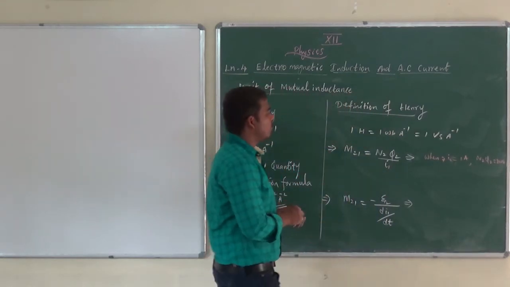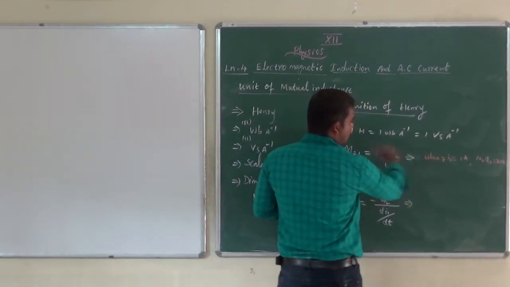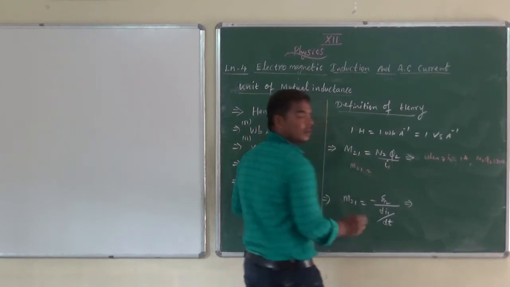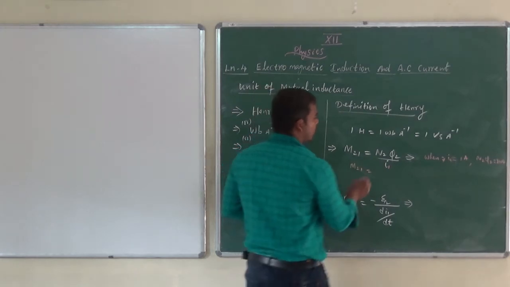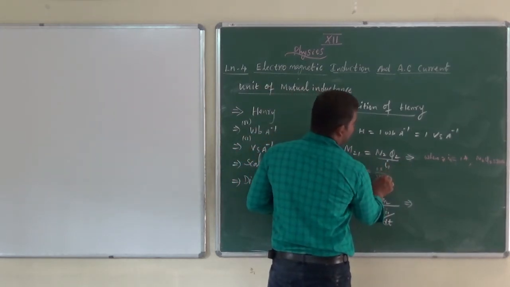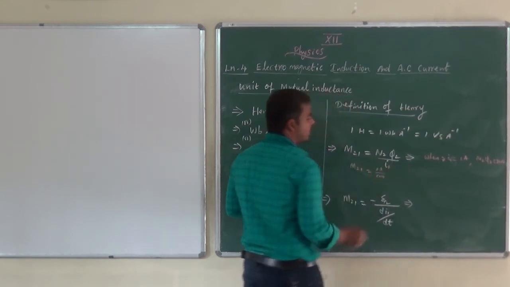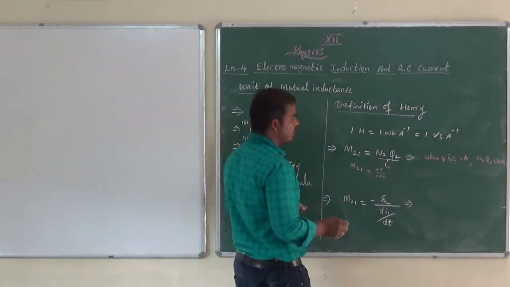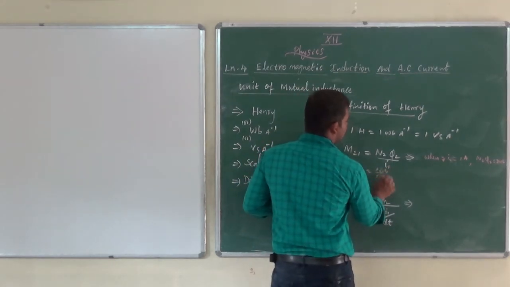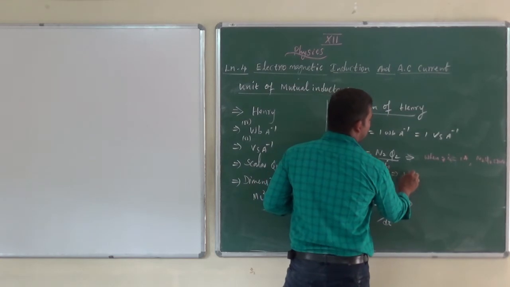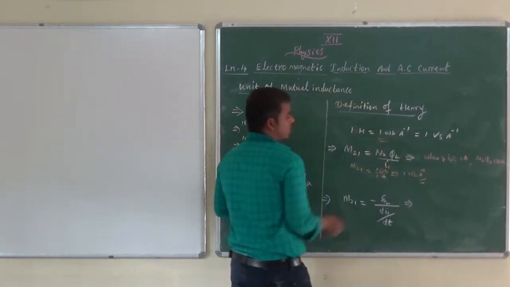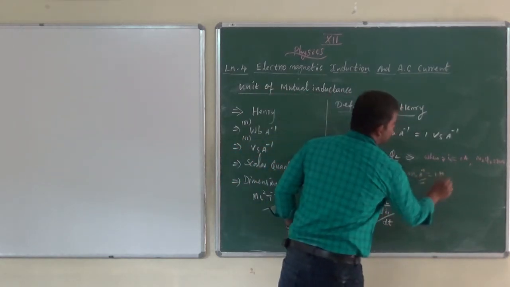So M21 equals 1 Weber divided by 1 ampere, that is 1 Weber per ampere, which is nothing but 1 Henry.